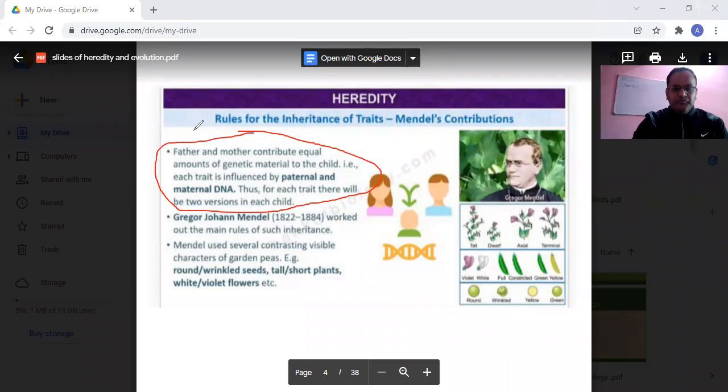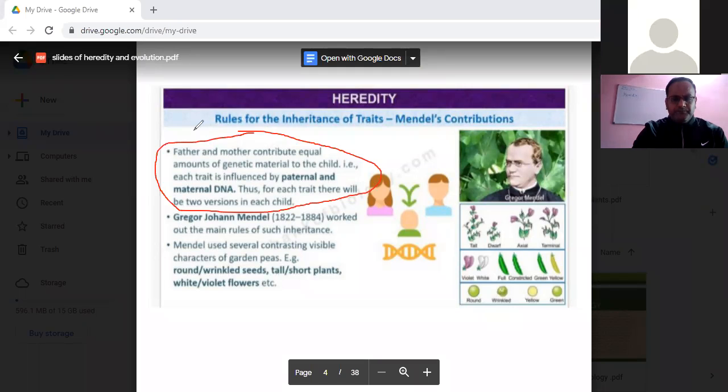Okay, it's Khushbu. Khushbu, you can unmute yourself. Yes, sir. Yes, Khushbu, go ahead. Sir, can you repeat the question again? Okay, I repeat my question. How are we saying that father and mother contribute an equal amount of the genetic material to the child? How does the child receive an equal amount of genetic material from the parents?